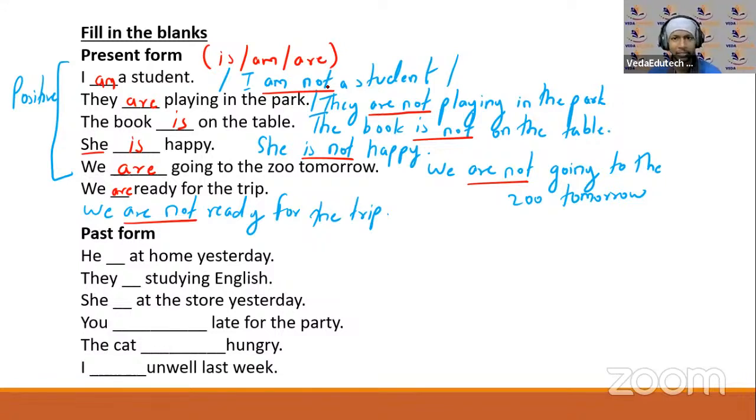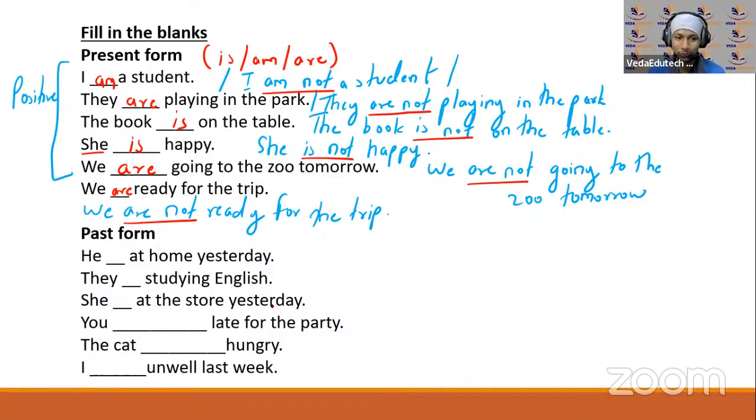ठीक है, लास्ट क्लास में भी हमने डिस्कस किया था बहुत सारे सेंटेंसेस को. What you have to do is change those sentences in negative form, change those sentences in interrogative form. Okay, that way you will be able to understand, okay, this is how we change those sentences. Right, बहुत आसान है. Try करिएगा please. You need to push a little effort, it'll be done.